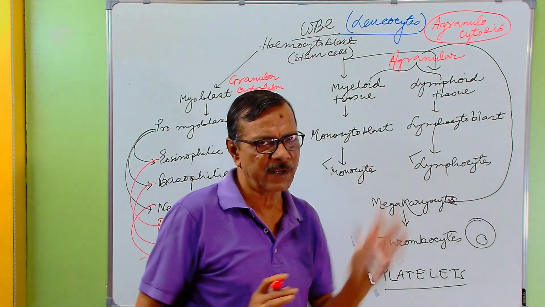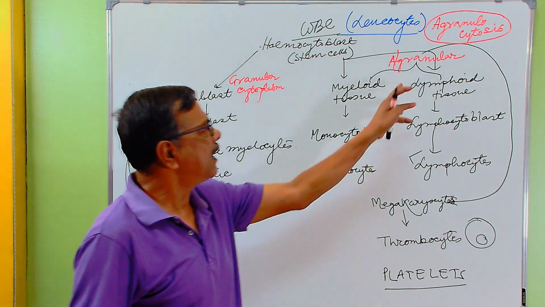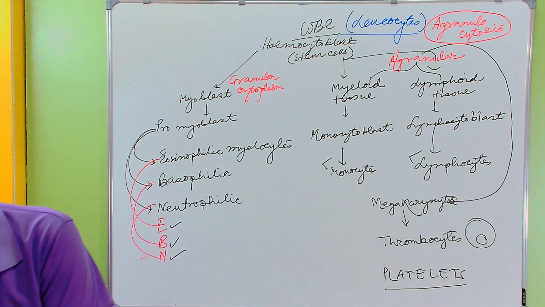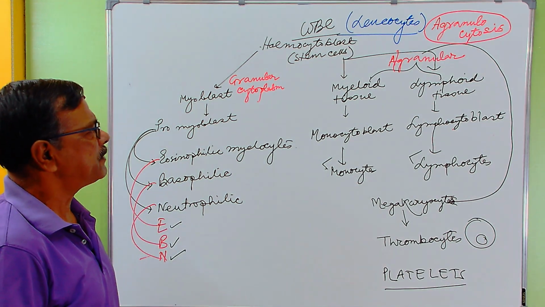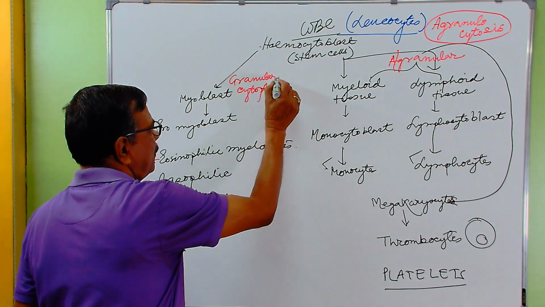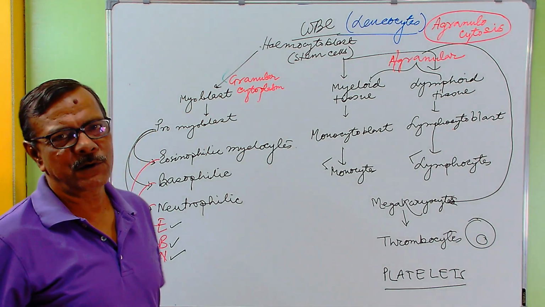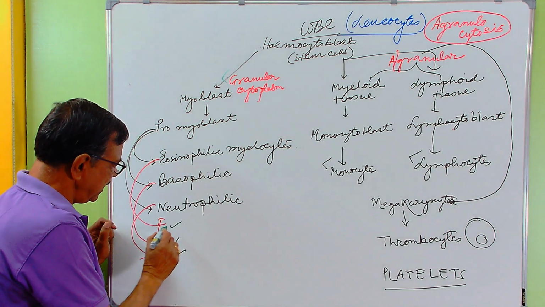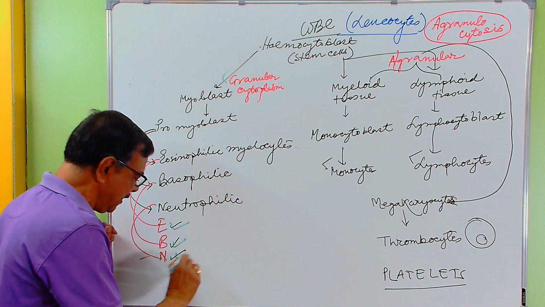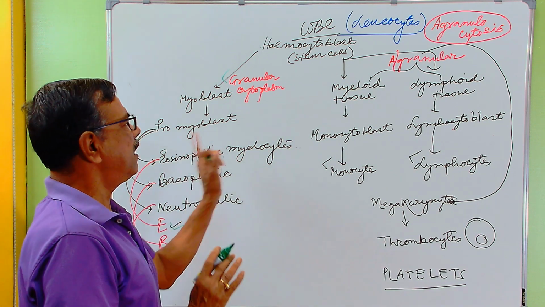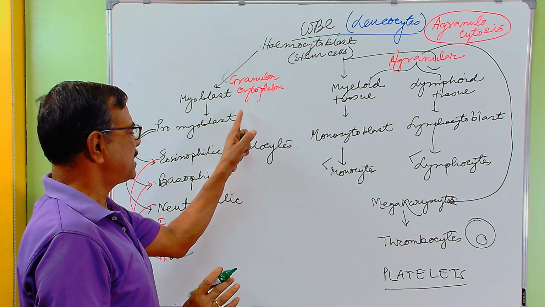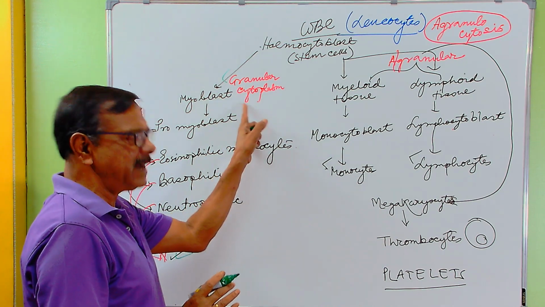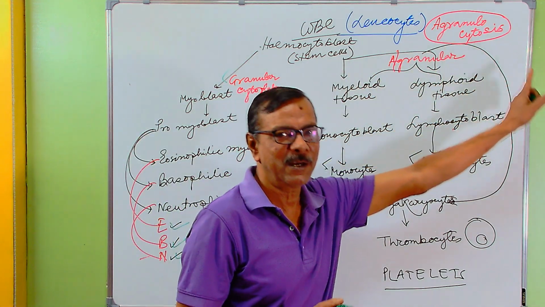The basic difference is that it is the complete absence of granulocytes: complete absence of eosinophil, basophil and neutrophil, that is, complete absence of granular cytoplasm containing cells.